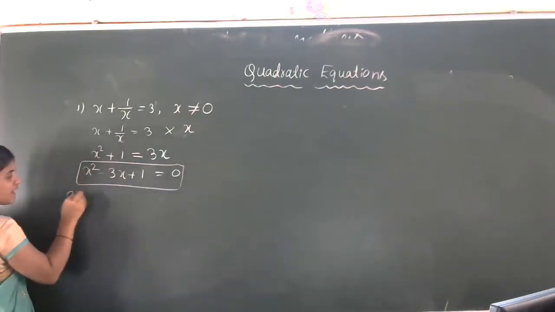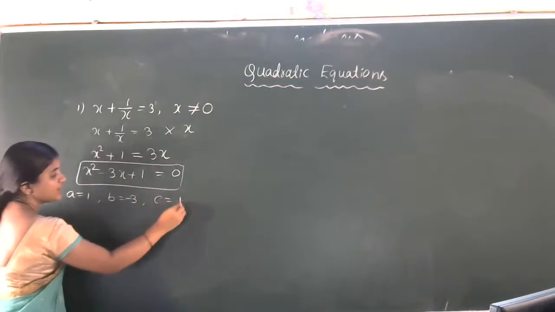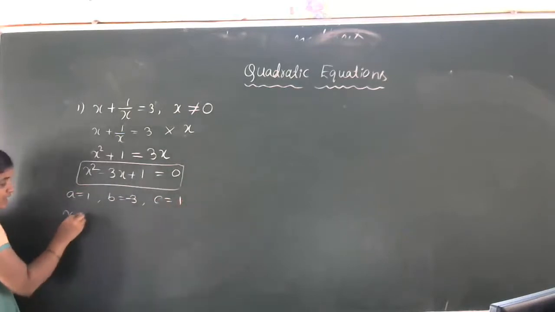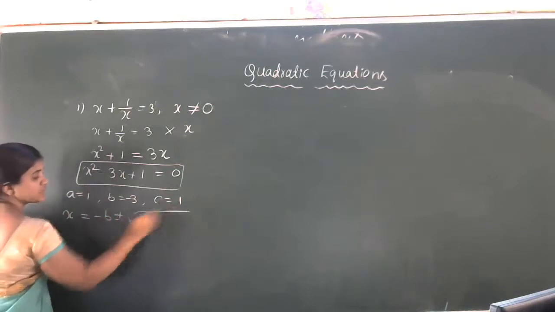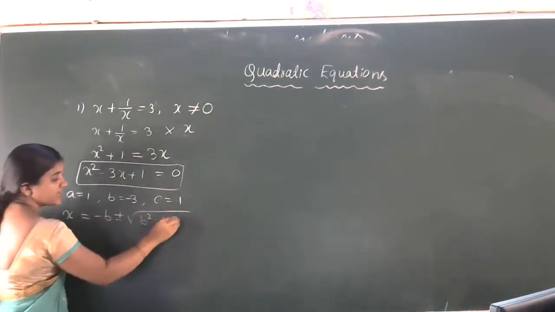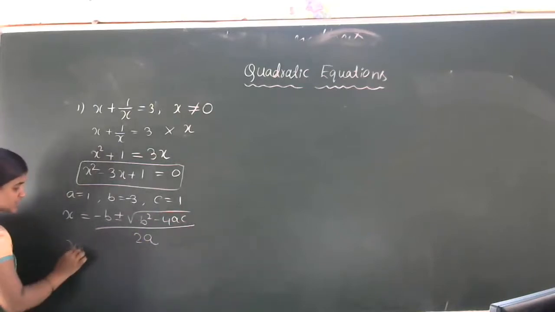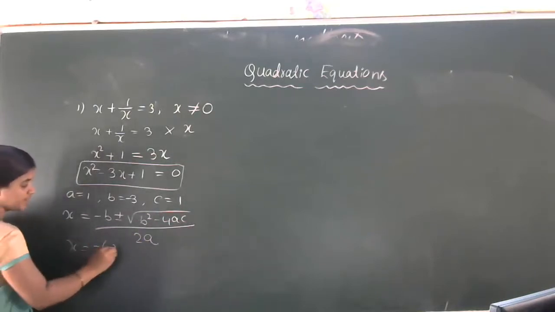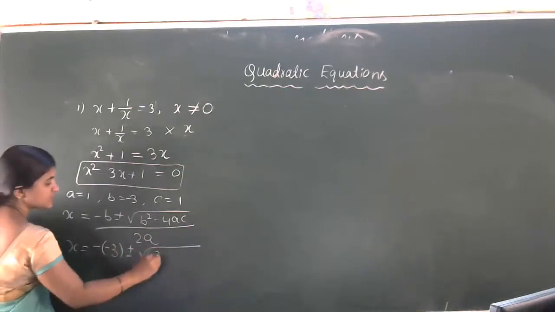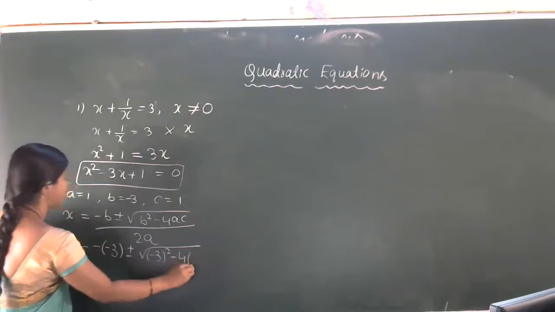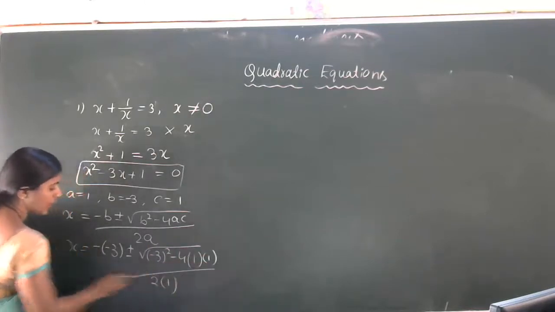Here a value is 1, b value is minus 3 and c value is plus 1. The quadratic formula is x is equal to minus b plus or minus square root of b square minus 4ac divided by 2a. So x is equal to minus of minus 3 plus or minus square root of minus 3 whole square minus 4 into 1 into 1, divided by 2 into 1.